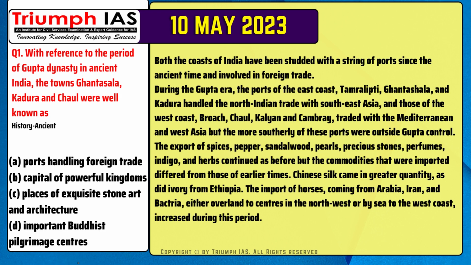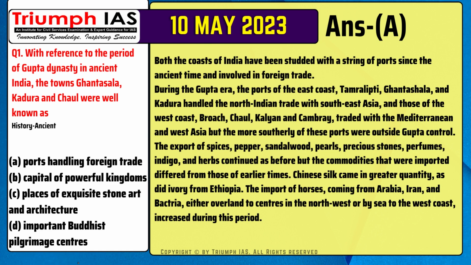Both the coasts of India have been studded with a string of ports since the ancient time and involved in foreign trade. During the Gupta era, the ports of the east coast, Tamralipti, Ghantasala, and Kadura handled the North Indian trade with Southeast Asia, and those of the west coast, Broach, Chaul, Kalyan and Cambay, traded with the Mediterranean and West Asia, but the more southerly of these ports were outside Gupta control.